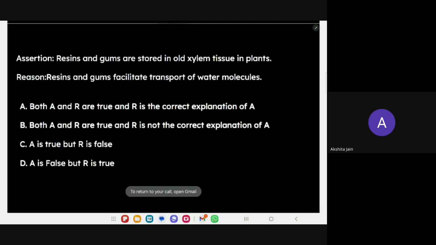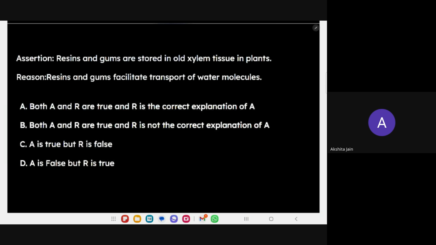Ma'am, option C, ma'am. A is correct and R is false. A is correct: resins and gums are stored in old xylem tissue in plants. Yes, that is correct. What are these resins and gums? They are secondary metabolites, waste products of the plants. So they are stored in old xylem. That is true. Correct, Akshita. Why is the reason wrong? Ma'am, they do not facilitate water molecules, ma'am.